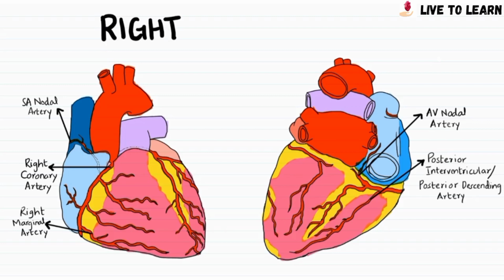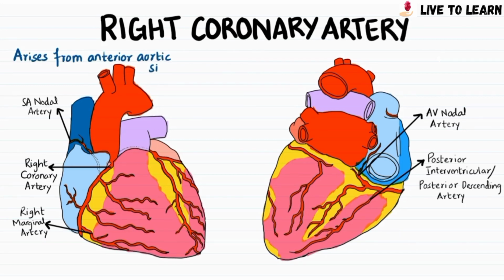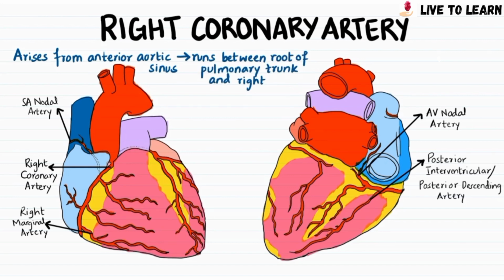We'll be discussing each coronary artery and its branches separately. Let's start with the right coronary artery. It arises from the anterior aortic sinus and runs between the root of the pulmonary trunk and the right auricle. Then it descends in the right coronary sulcus. The sinoatrial nodal artery is a branch of the right coronary artery which supplies the SA node and the right atrium.